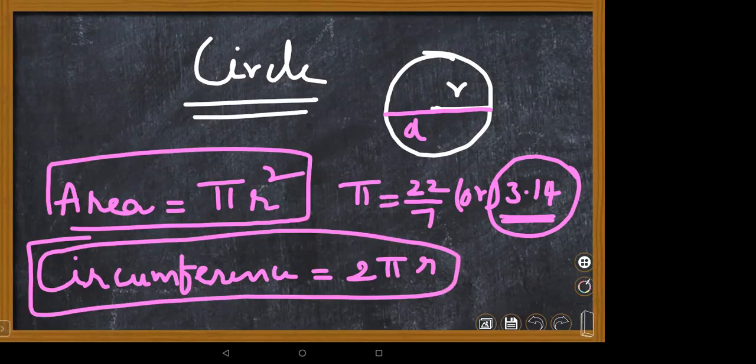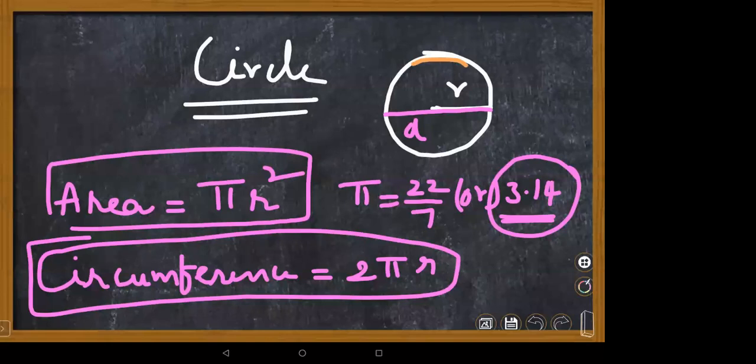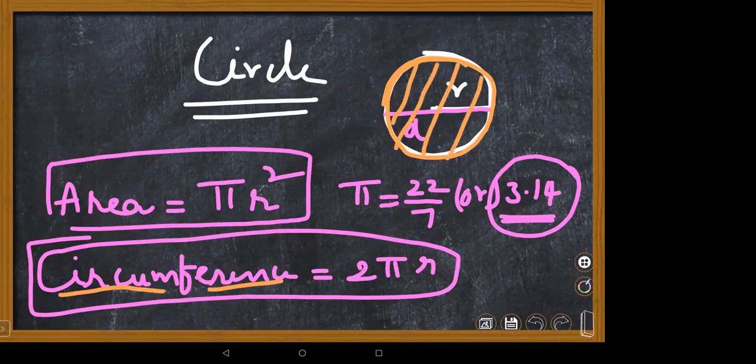Ma'am, what is the difference between pi r square and 2 pi r? Can you show an example? Okay, suppose I want to find the boundary length. Boundary length means this part of the region. A boundary is nothing but circumference. Suppose I want area, then the inside region is nothing but area.